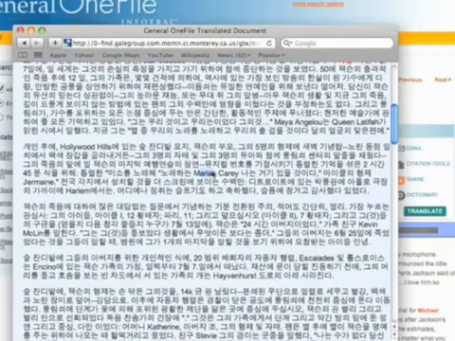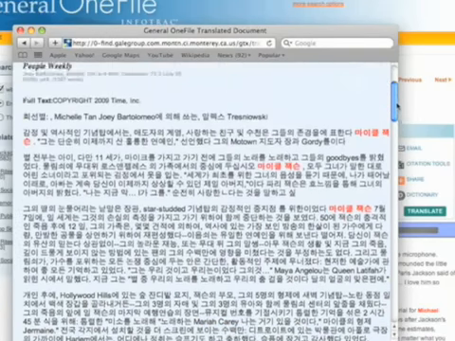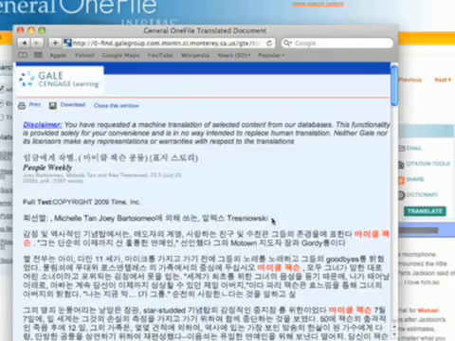Words like Mariah Carey don't really have a Korean equivalent, so those are going to stay in English. But everything else gets translated, which is very cool just for practice.